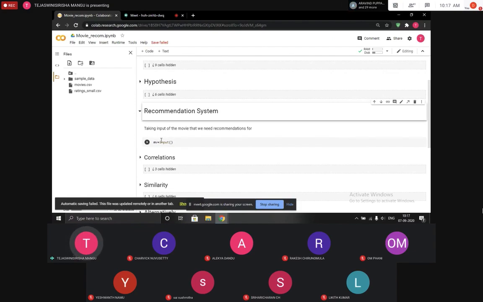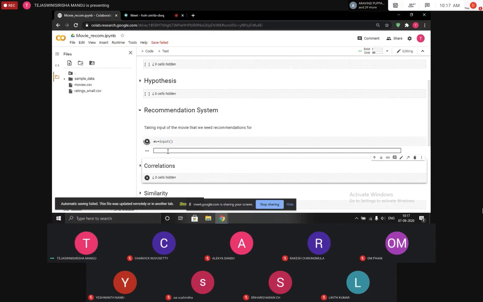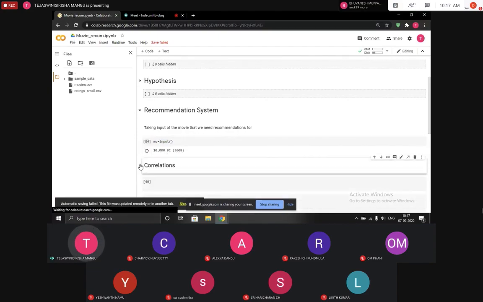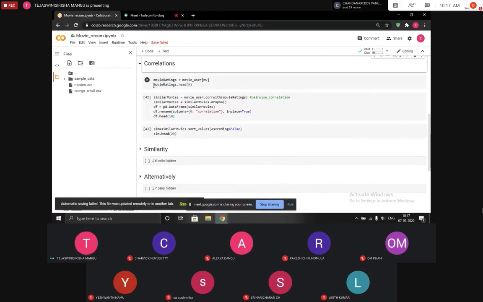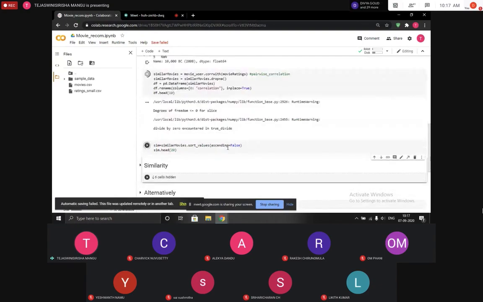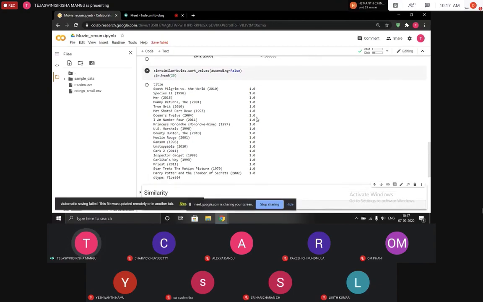So as Tarvik has shown you, we get this correlations table. What we can observe here is that although we get the correlations and most of them are 1, they don't actually have similarity with the movie we gave as input.